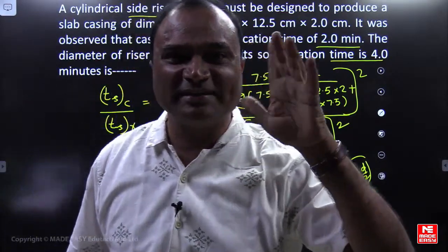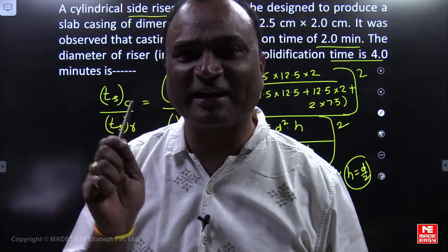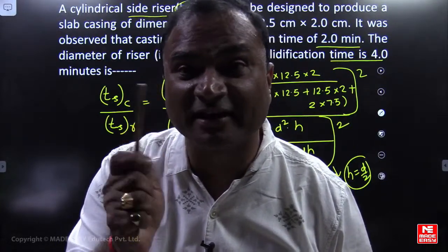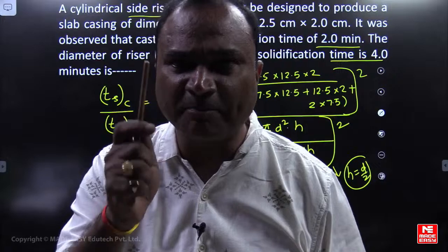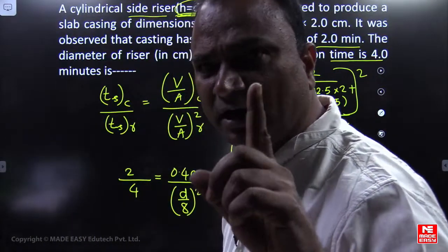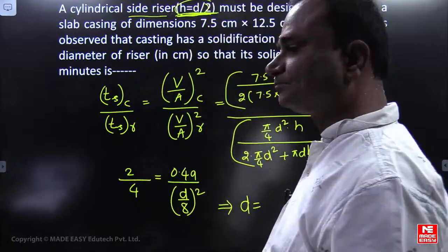H equal to D is not given mistakenly. Yes, given correctly. Problem: it is not an optimum side riser. Please remember this point. It is not an optimum side riser.